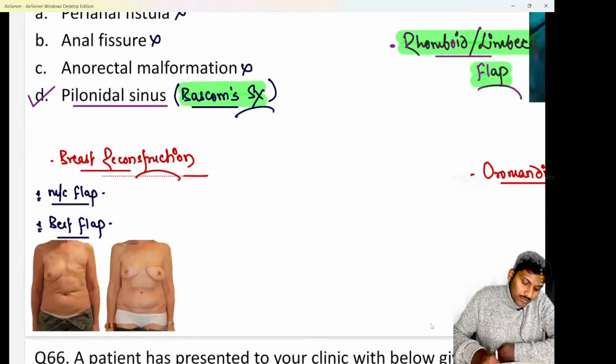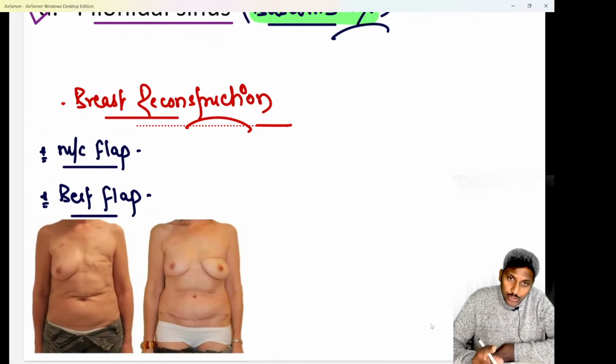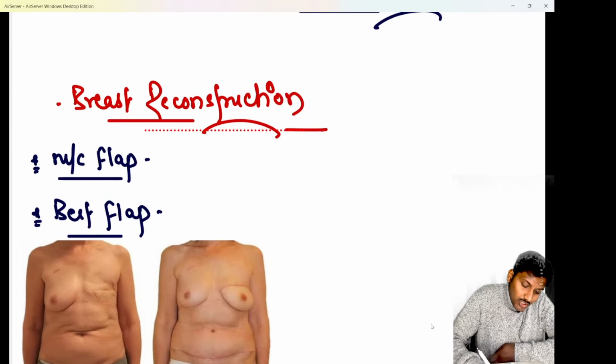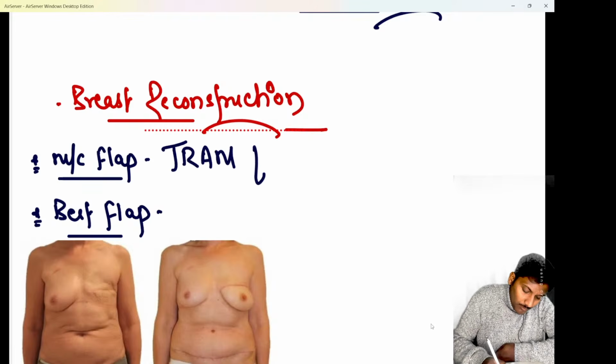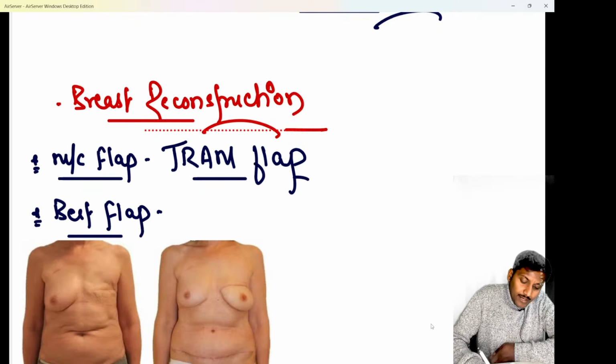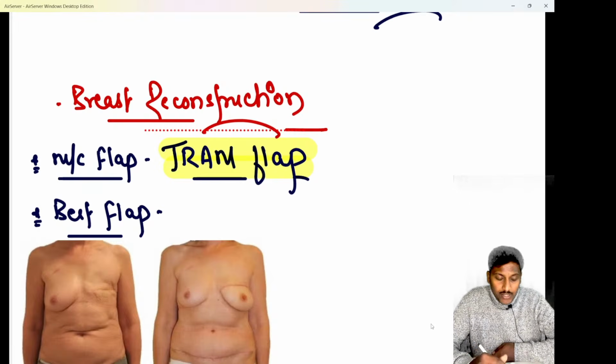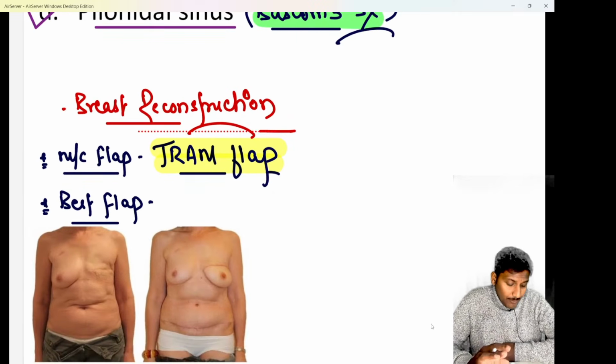Next important, if they ask you for breast reconstruction, do remember that the most common flap we use for breast reconstruction is known as the TRAM flap. The commonest flap that we use for reconstruction of the breast after mastectomy is the TRAM flap, called the transverse rectus abdominis myocutaneous flap. Okay, transverse rectus abdominis myocutaneous flap or TRAM flap.